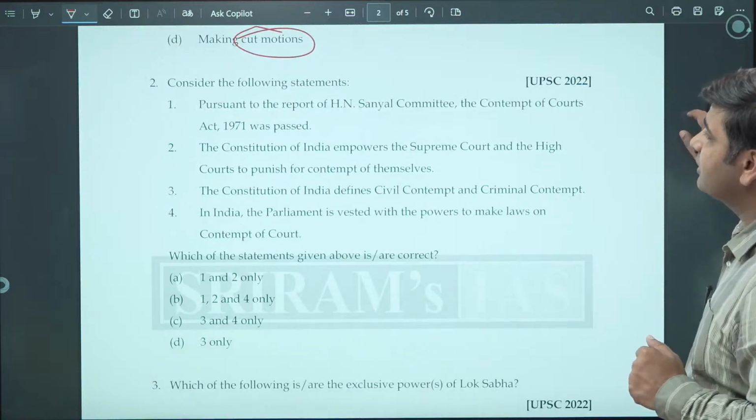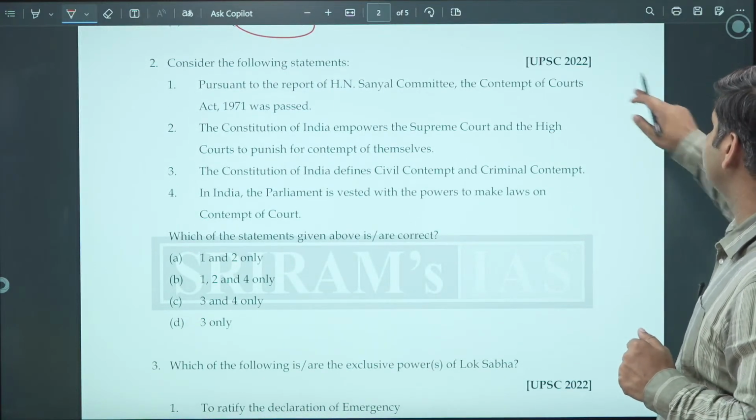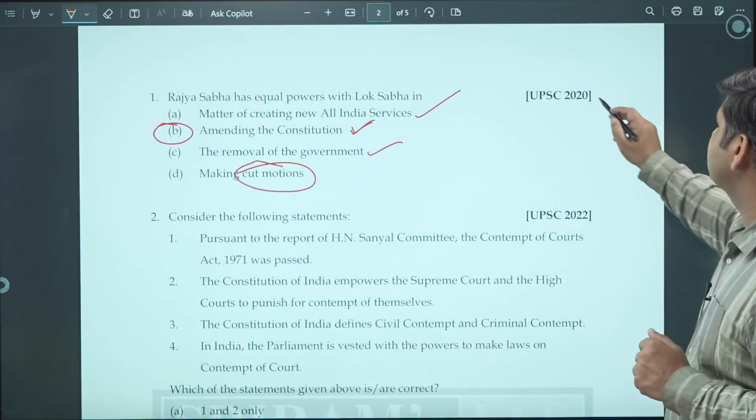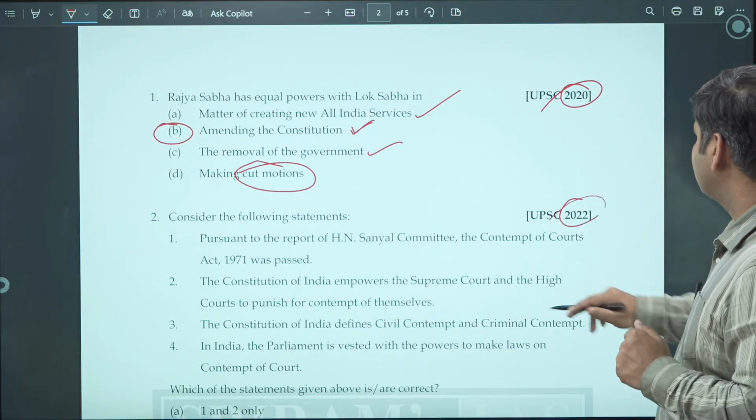Moving on to question number 2. Consider the following statements. Now this is the question of 2022. The previous one was of 2020. This is 2022.